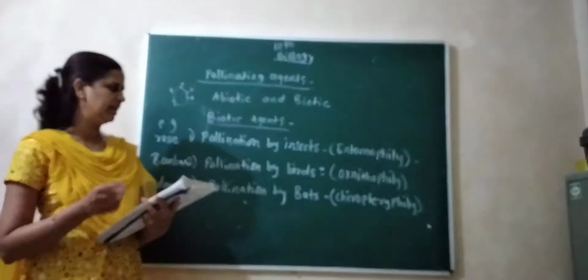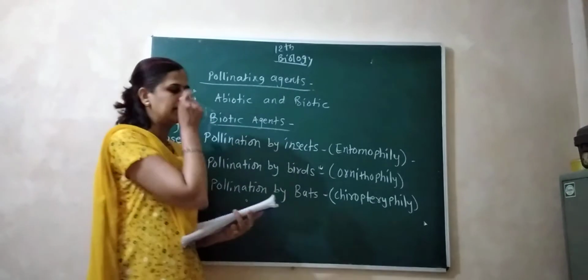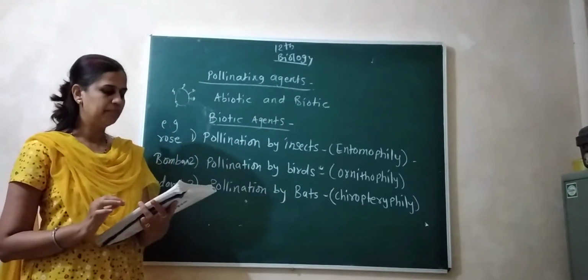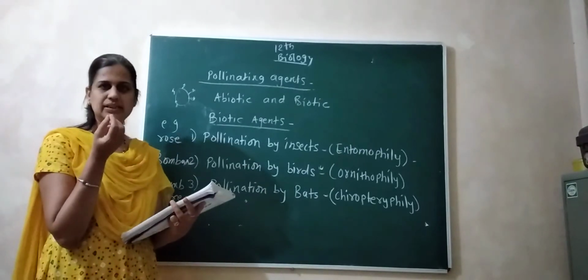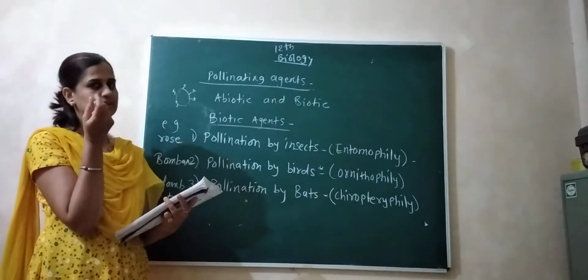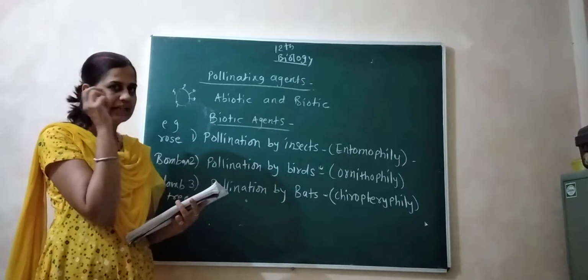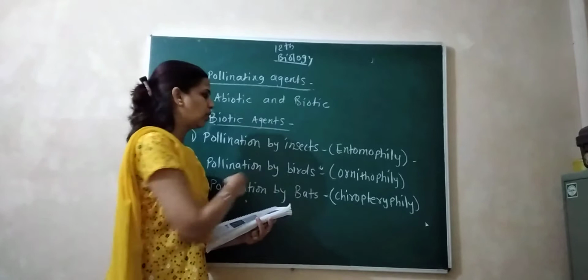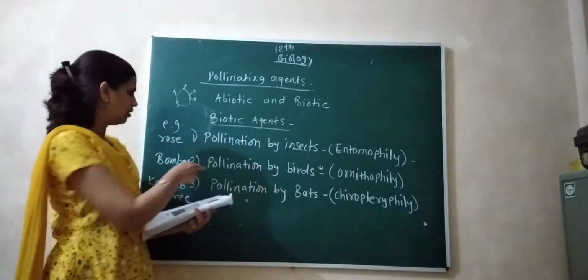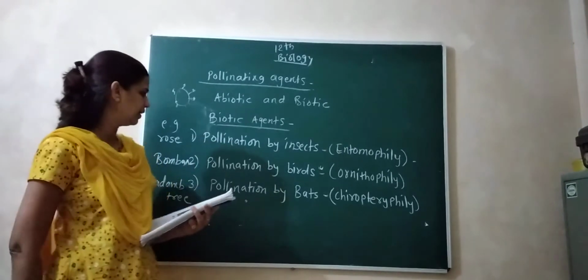In some ornithophilous plants the flowers don't have fragrance, but birds have a poor sense of smell, so with the help of sight they are attracted to the plants. So this is pollination by birds.